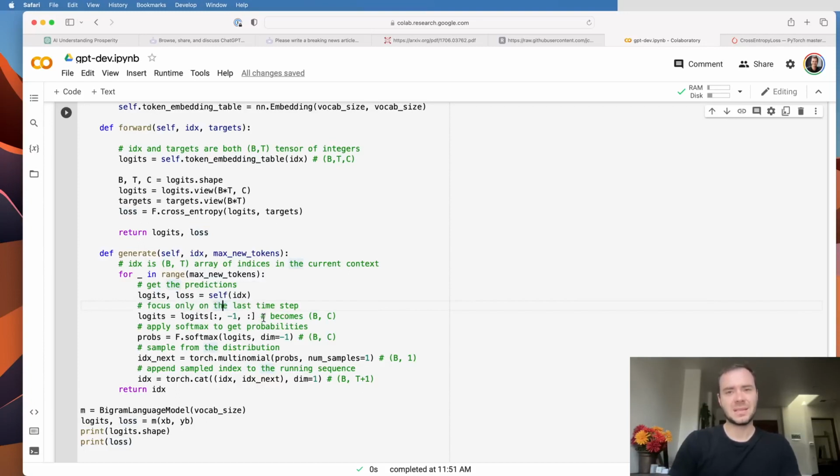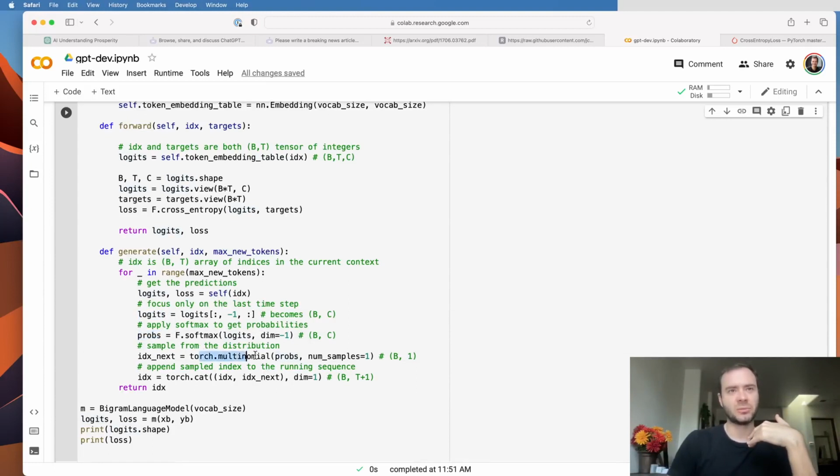So instead of a b by t by c, we're going to pluck out the -1, the last element in the time dimension, because those are the predictions for what comes next. That gives us the logits, which we then convert to probabilities via softmax. And then we use torch.multinomial to sample from those probabilities. And we ask PyTorch to give us one sample.